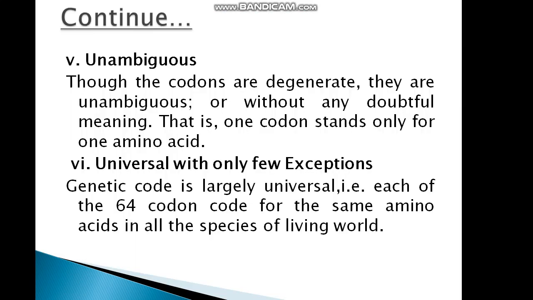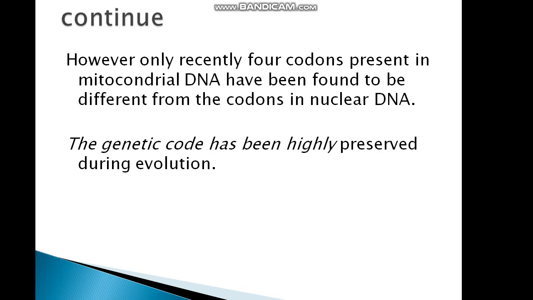Unambiguous. Though the codons are degenerate, they are unambiguous or without any doubtful meaning. That is, one codon stands only for one amino acid. Universal. With only few exceptions, genetic code is largely universal. That is, each of the 64 codons code for the same amino acids in all the species of living world. However, only recently 4 codons present in mitochondrial DNA have been found to be different from the codon in the nuclear DNA. The genetic code has been highly preserved during evolution.